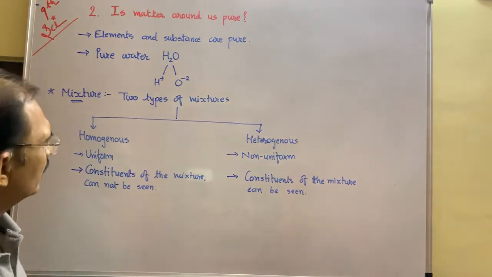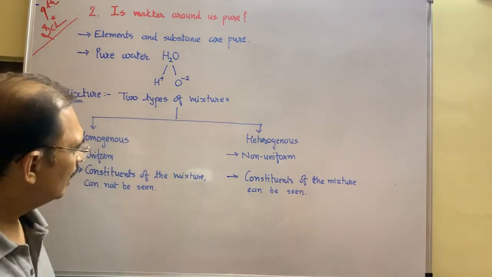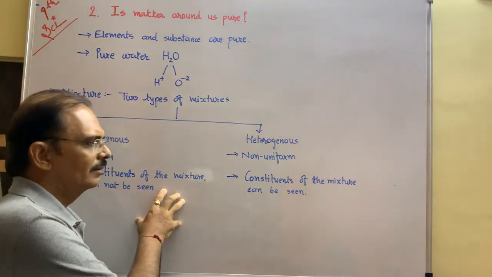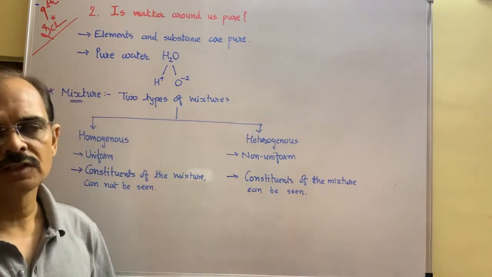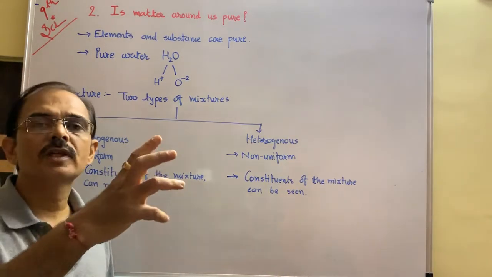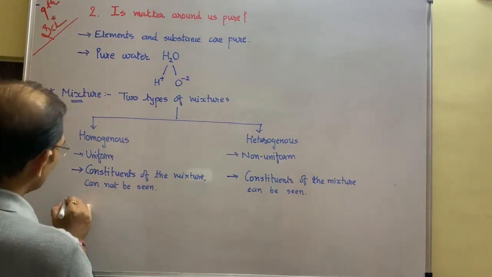That's why we say the diameter of the particles in a homogeneous mixture is very small, whereas in a heterogeneous mixture the diameter of the particles is larger, so you can see these constituents. Secondly, if the constituents are not visible, then there are no visible boundaries.